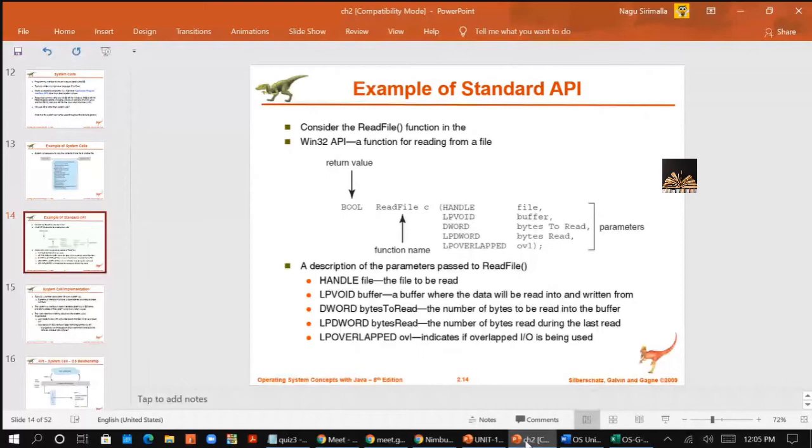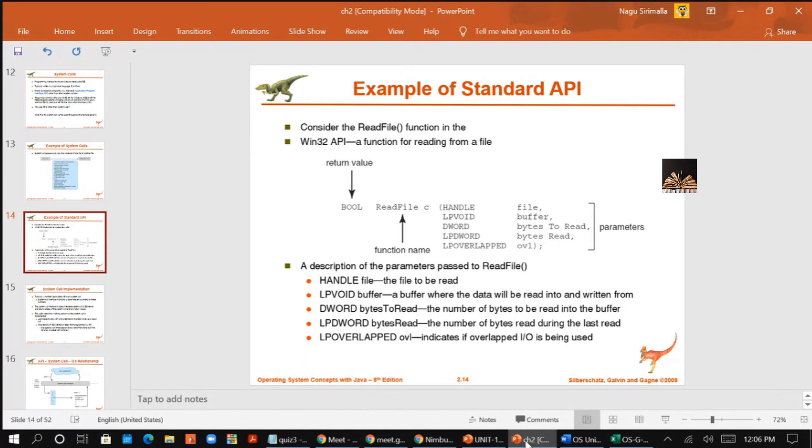It is executing some instruction, program execution, meaning a line of code, like ReadFile, which is of Boolean type and has some parameters. In the standard API, if you write this, it will read the file name.